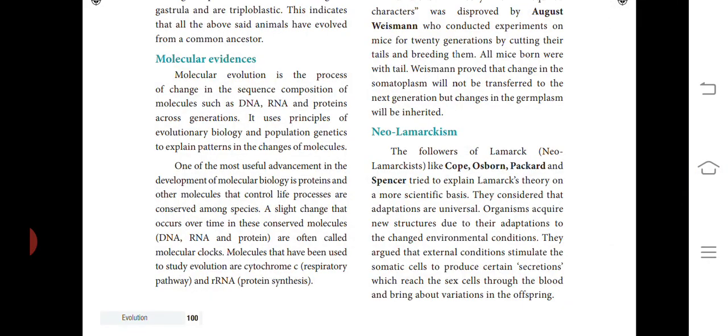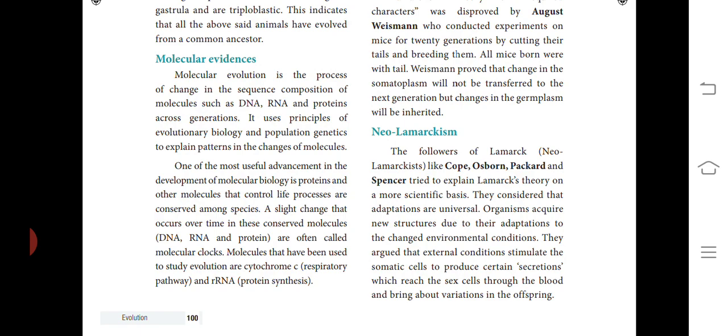So first we learn about Neo-Lamarckism. Koch, Conrad, Packard, Spencer and McBride tried to support Lamarckism in the light of new advancement and called this Neo-Lamarckism. They did experiments on the fur of animals in different temperature conditions and concluded that fur develops in cold areas while it disappears in warm areas.